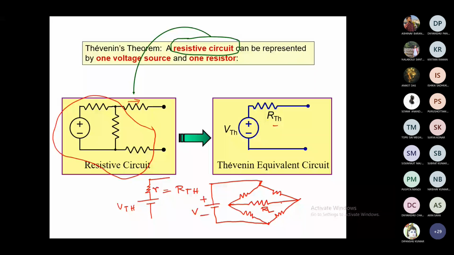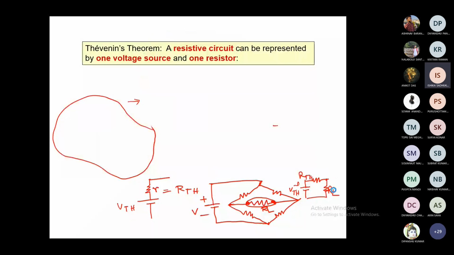That was the problem. So if we have to find this using Thevenin's theorem, what we do is simply approximate the entire thing apart from the RL, everything we consider to be a practical source like this, which has an internal resistance RTH and voltage VTH, and then we connect RL like that. Okay. So if that is the concept, let's see what is written.